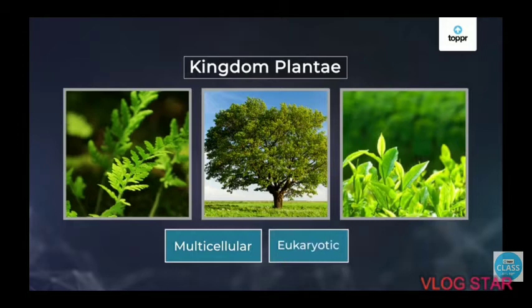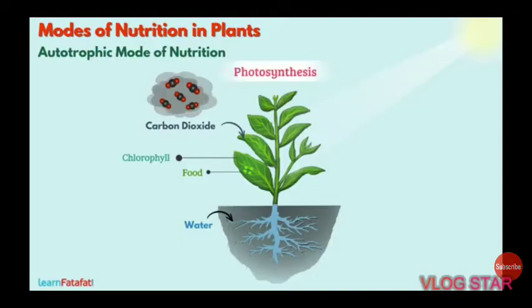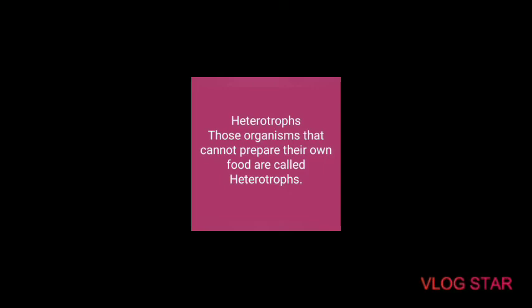There were three categories based on mode of nutrition. Autotrophic means self-nutrition, the organisms which prepare their own food called as autotrophic organisms. Plants are autotrophs. Second, heterotrophic. Hetero means others. Trophic means nutrition.